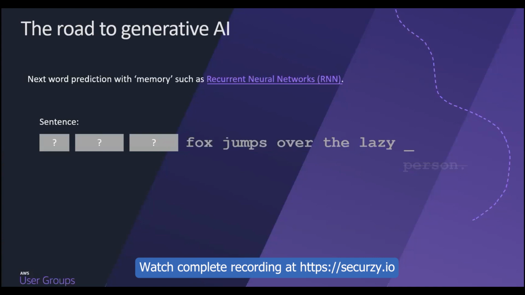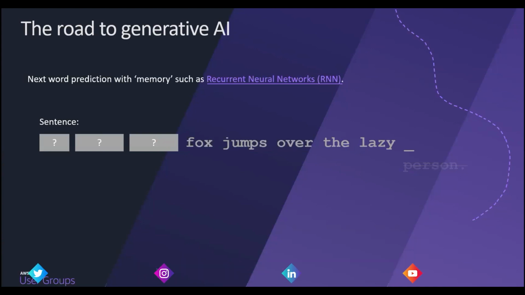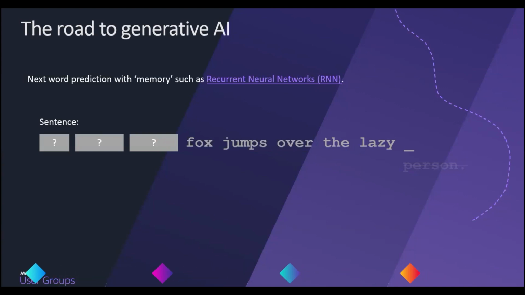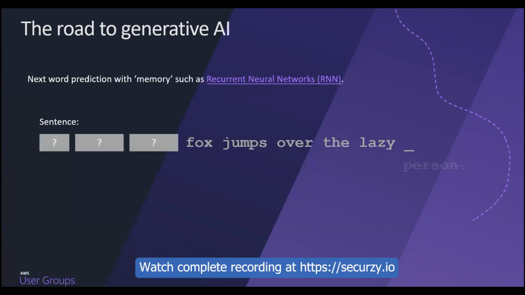For example, if we see "fox jumps over the lazy," we are looking for the next word. Here, in this case, the person is not the answer. Although we humans are very great and have brilliant minds, so we can predict the next word accurately, put yourself in the shoes of an RNN, the recurrent neural network.